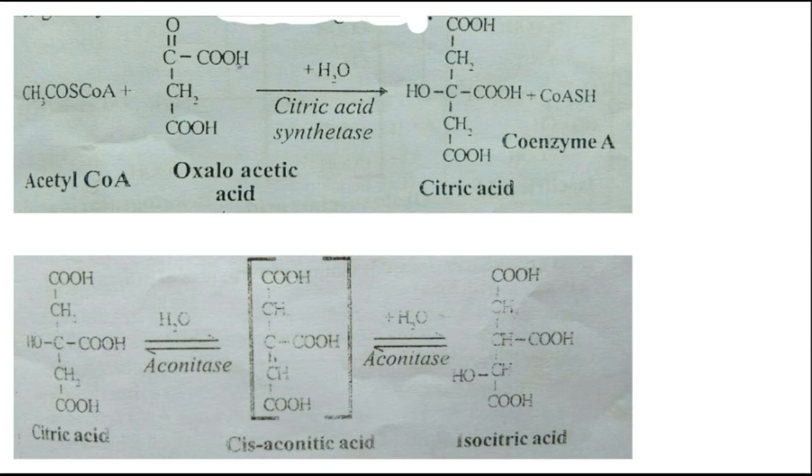By the aconitase enzyme, it is converted into isocitric acid. This is the second step of the citric acid cycle.